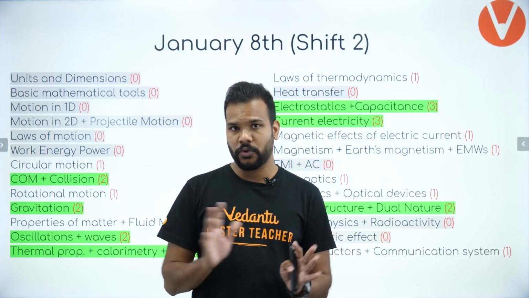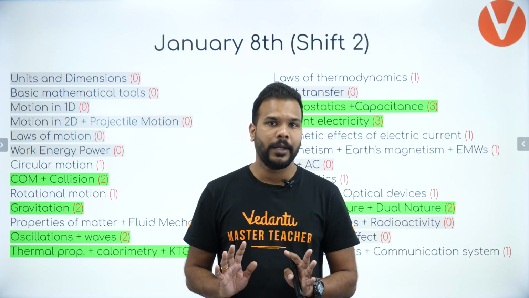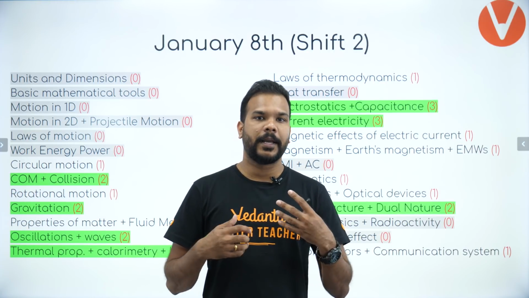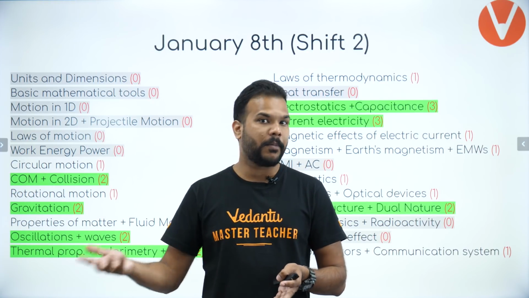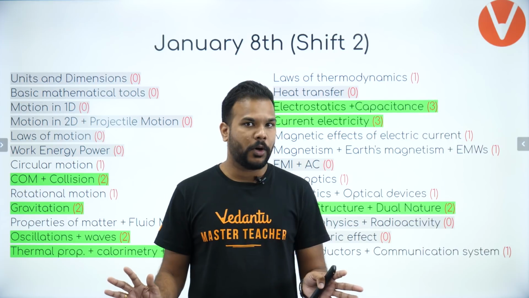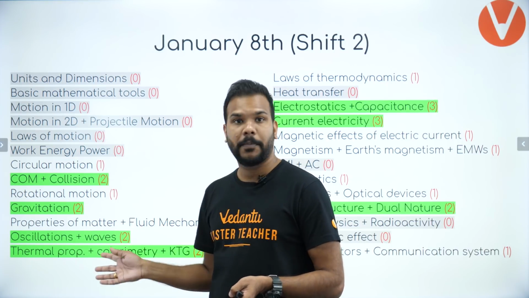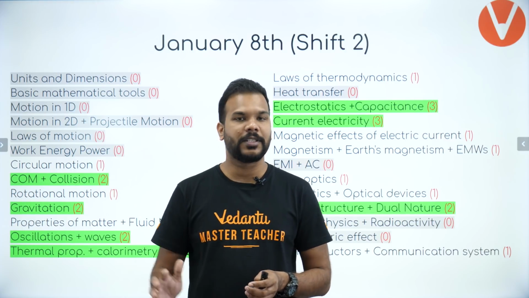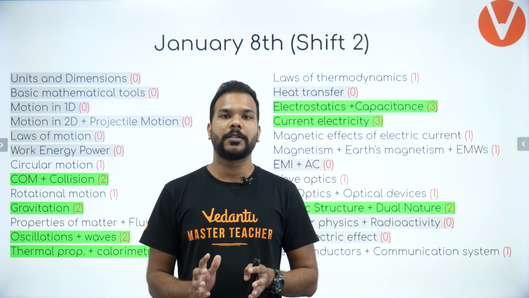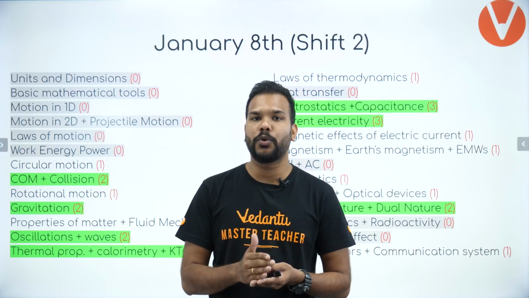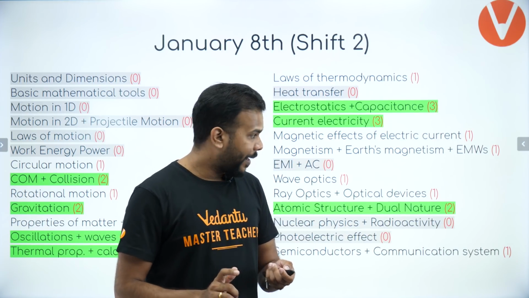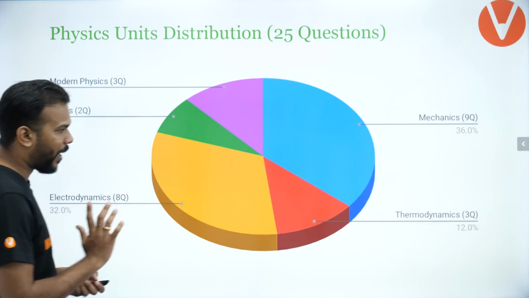Okay, from here so far I'm sure you are also able to gauge the point that things are changing. Topics which are being given more weightage are changing paper by paper, so do not worry about that. Do not take any particular paper as the thumb rule. By the end of the session, I will tell you what are the chapters which JEE asked the most number of questions from. Okay, so wait for that overall analysis as well. Right now the time is to see the pie chart again.